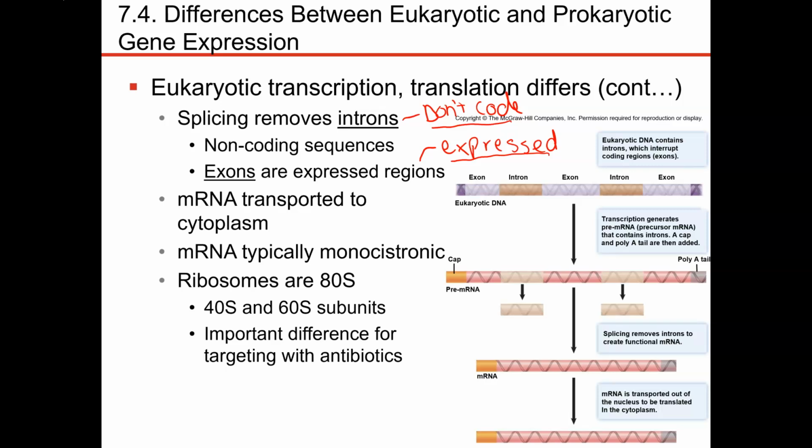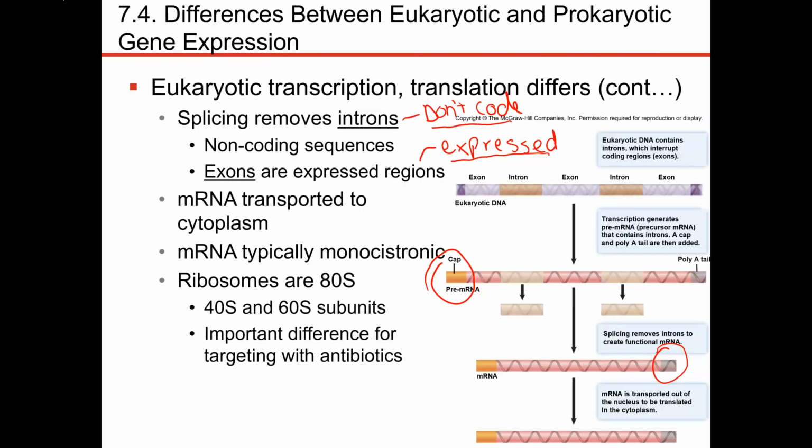Once that happens, we're going to add a 5' guanine cap, and we're going to add a 3' poly A tail. So the guanine cap and the poly A tail protect the messenger RNA from being degraded too quickly, and also keep the ribosome from falling off too suddenly.